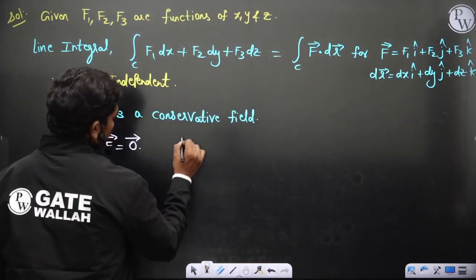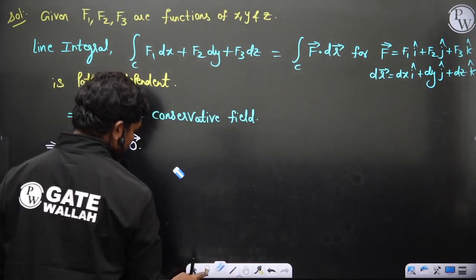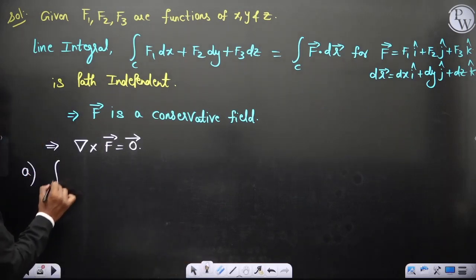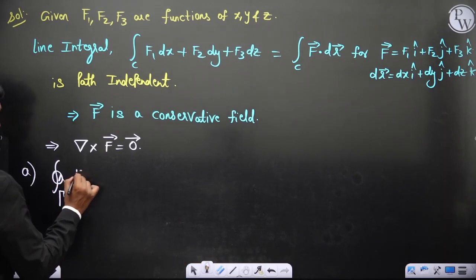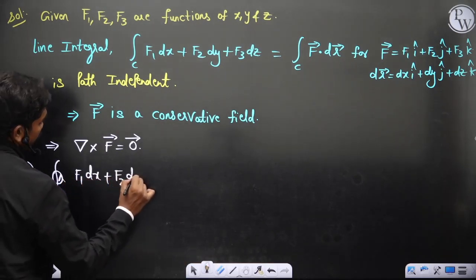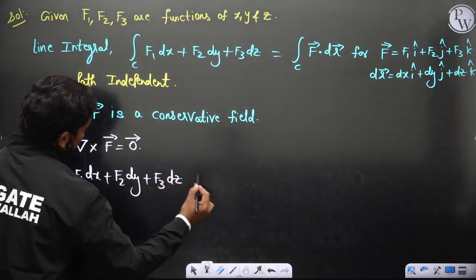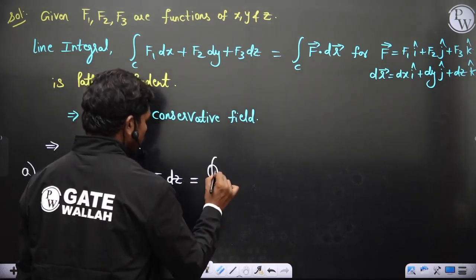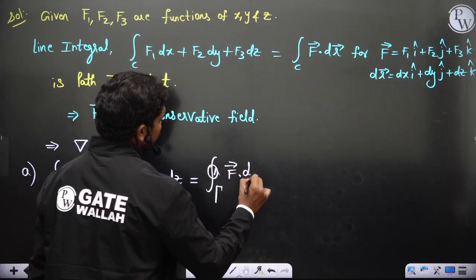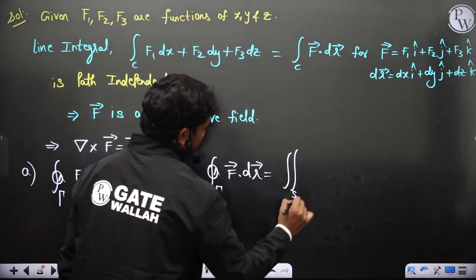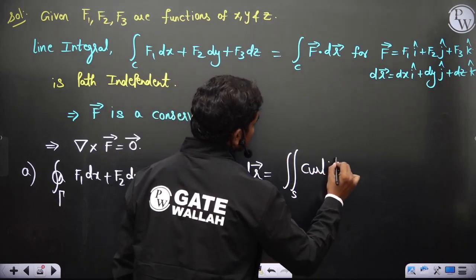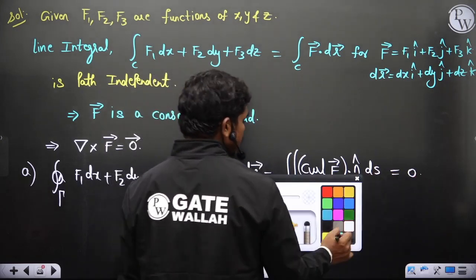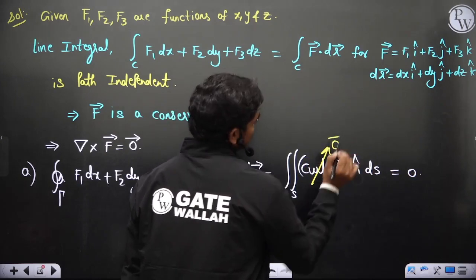Looking at option A, the cyclic integral over gamma of f1 dx plus f2 dy plus f3 dz can be written as the cyclic integral over gamma of f bar dot dr bar, which by Stokes theorem is the integral over the surface S of curl f bar dot n cap dS, which is equal to 0, because curl f bar is 0.